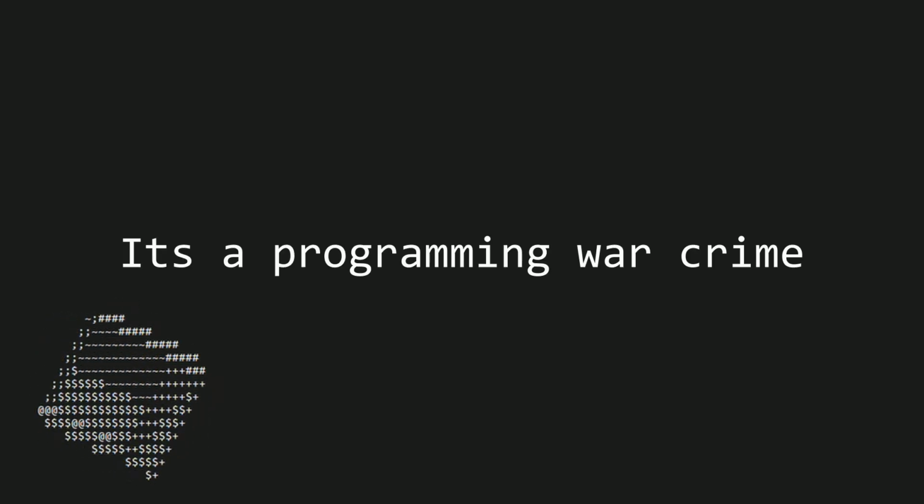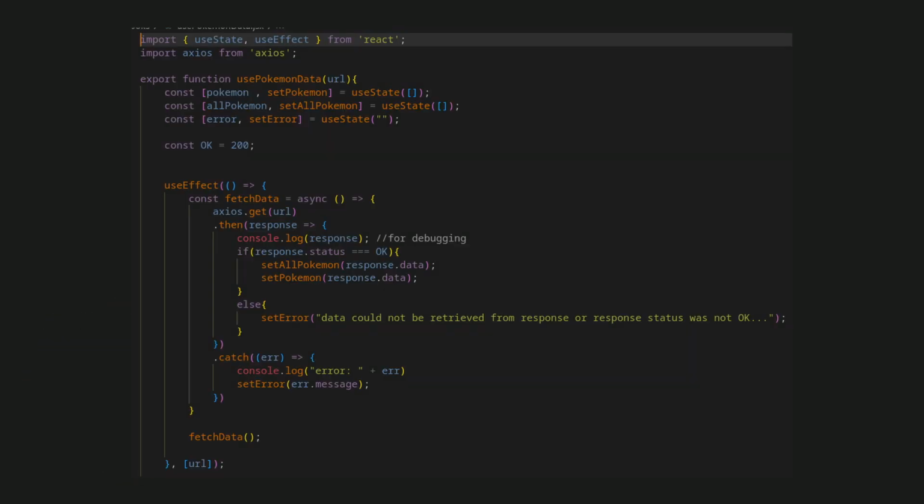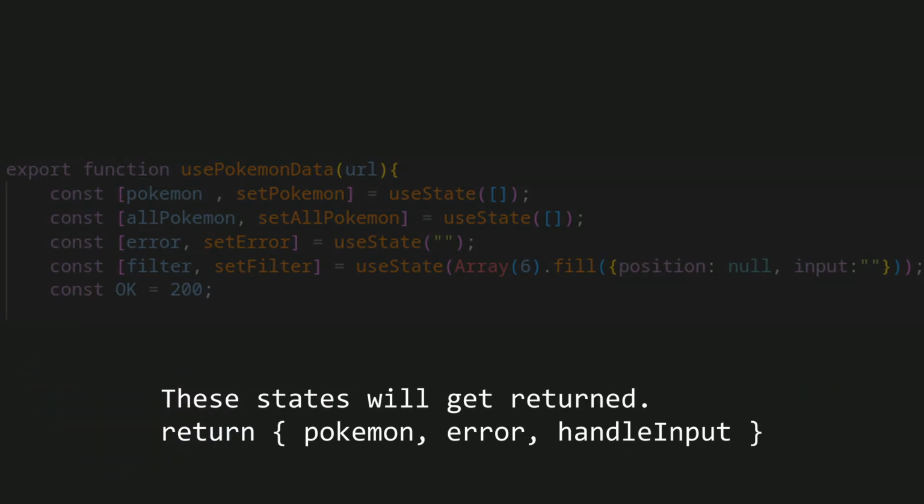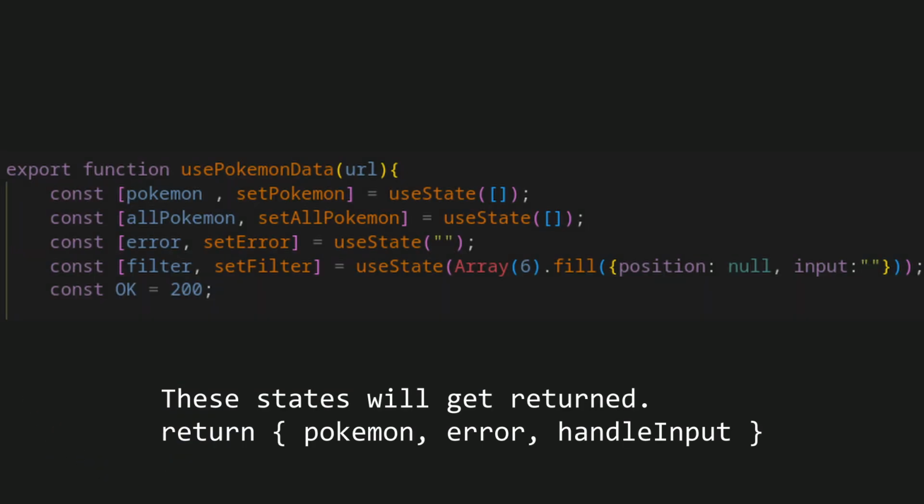Okay, cool. Now time for React. So I'm going to build a hook called use Pokemon data, which I will be able to use in my React code. What's a hook? Don't worry about it. I did so like this. Use Pokemon data will return properties Pokemon, error, and handle input for the data table component.